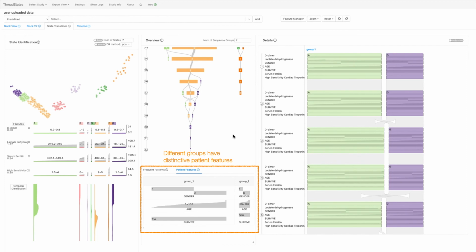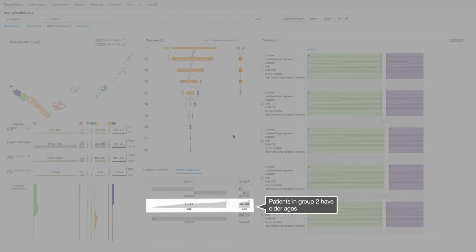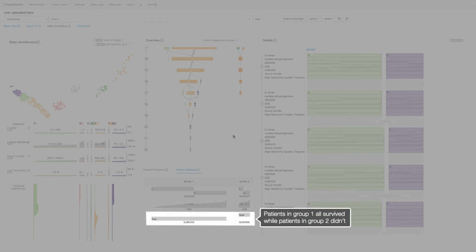More importantly, those patient groups may have distinctive patient features representing the correlation between the state transition and the patient features. For example, in this synthetic dataset, we found that patient group 2 has less female patients, more older patients, and a very low survival rate.